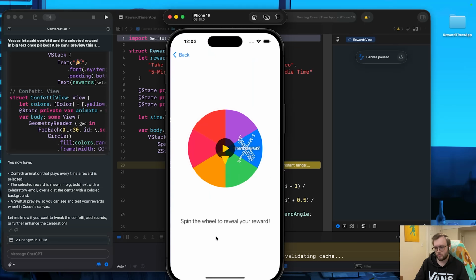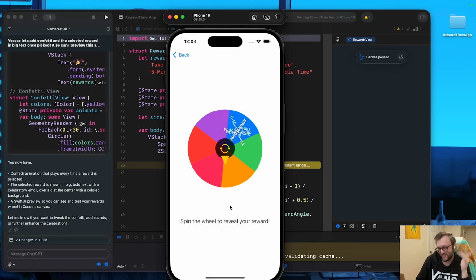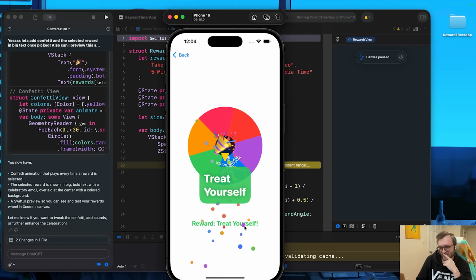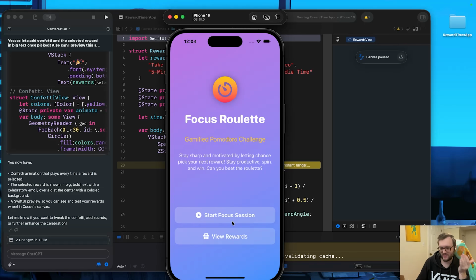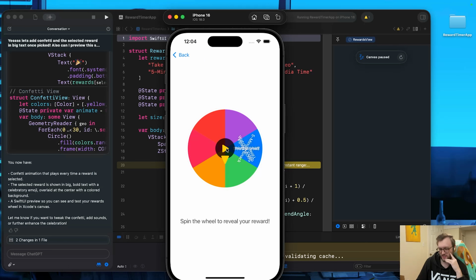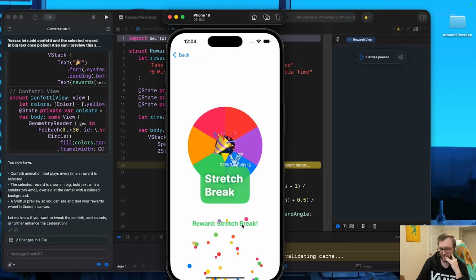We also have the rewards. It's close. The wheel spins though. That's pretty cool. Hey, treat myself. That's the reward. There's some confetti and it all hangs out at the bottom of the screen. And once we've spun the wheel, we're a little bit stuck. I'm still laughing about can we come back here? Okay, it refreshes when, is it always going to pick blue? Okay, stretch break. Woo!